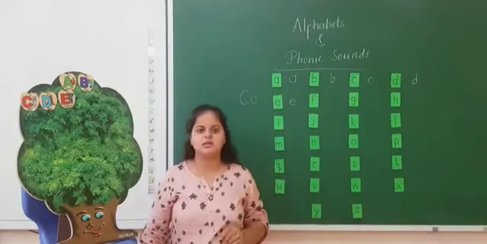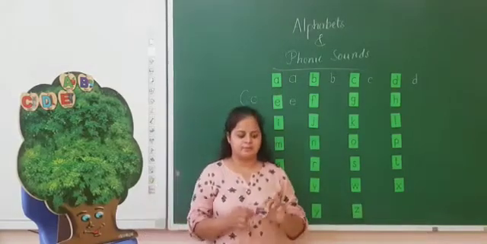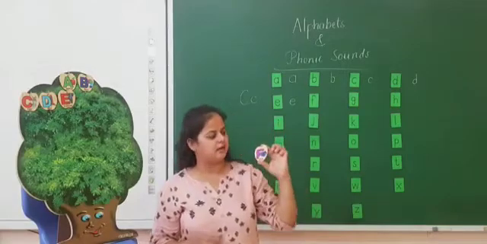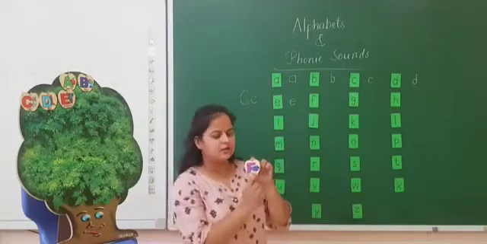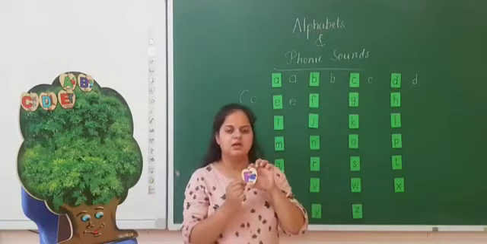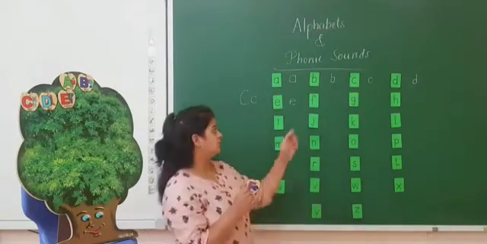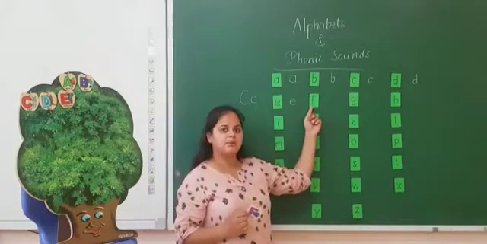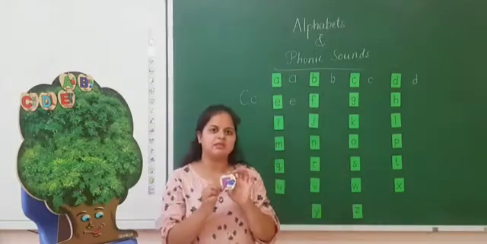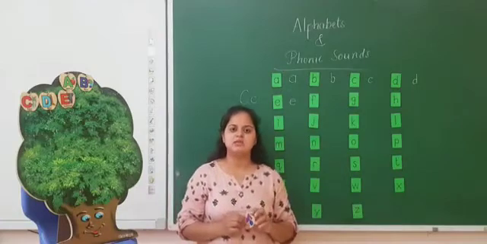And the next is F. Here you can see an apple and F written here. Here is a fish. F sounds fur. This is a small print letter F and this is capital F. And the sound of F is fur.